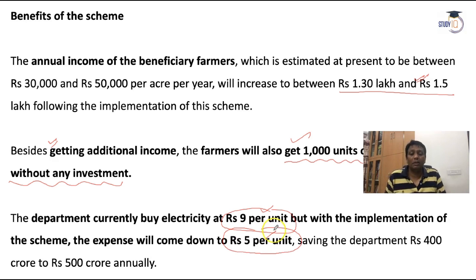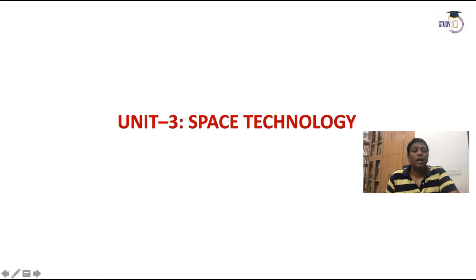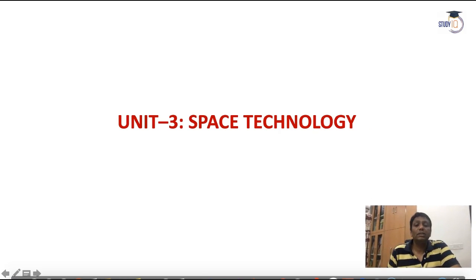In that way, the government said it can save 400 to 500 crore rupees annually that it pays for power utilization. So at least 400 to 500 crore rupees will be saved if this type of scheme becomes successful. Now let us go to the third chapter, that is space technology.